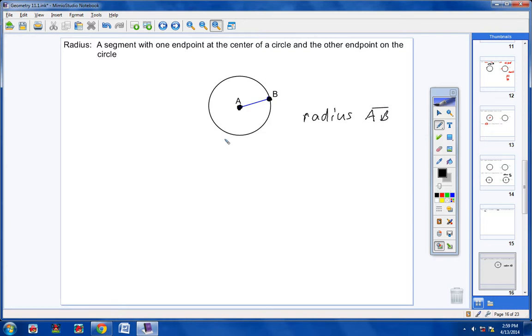There we go. Radius AB. Does that make sense? It's a segment. One endpoint is at the center and the other endpoint is on the circle. Okay? All right, let's continue on.